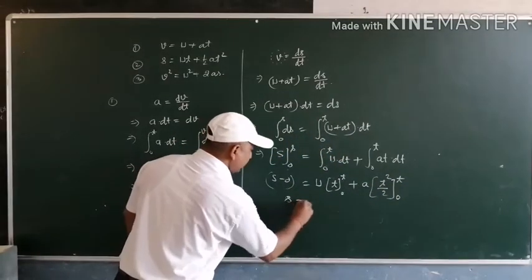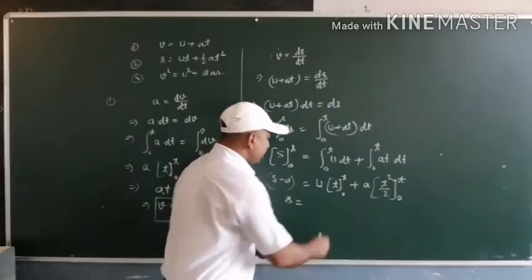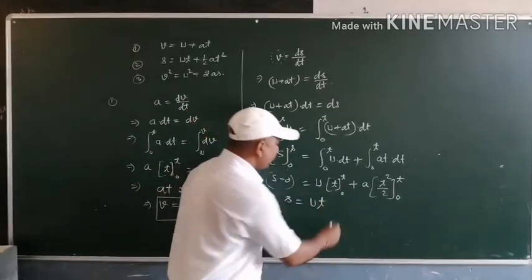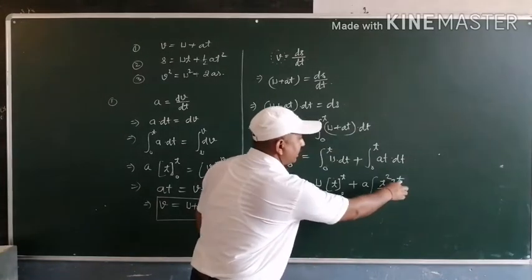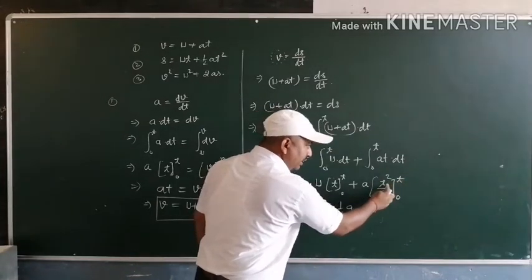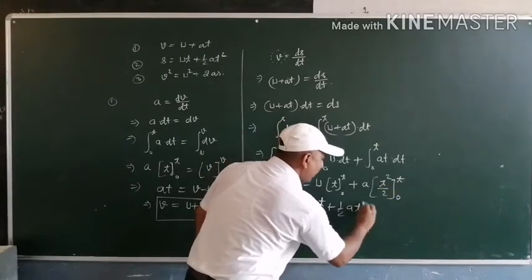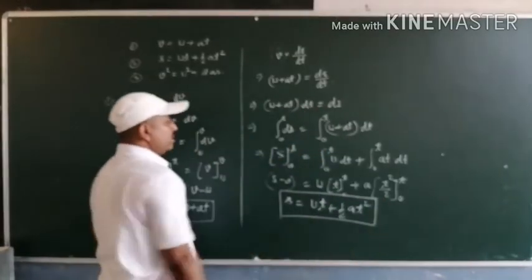So we get s equal to ut plus 1 by 2 a t square. This is the second equation.